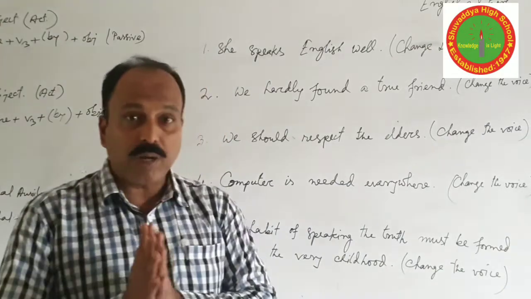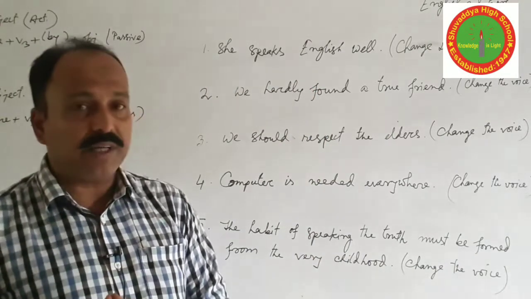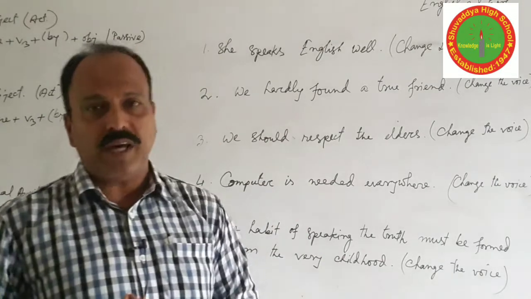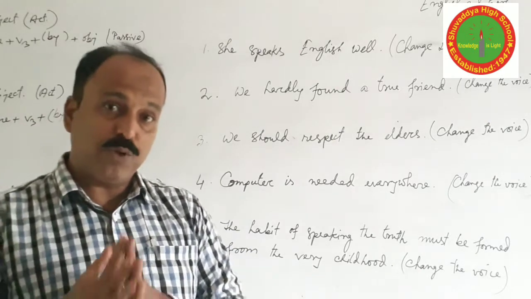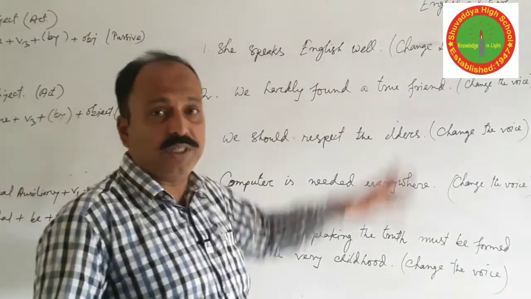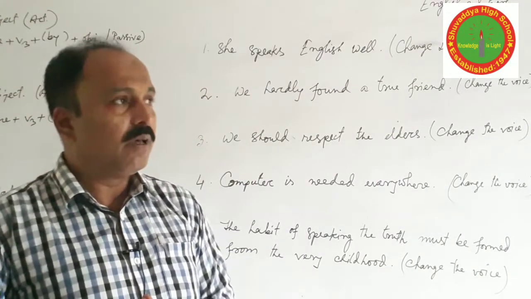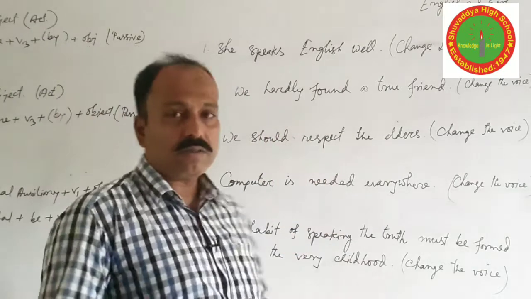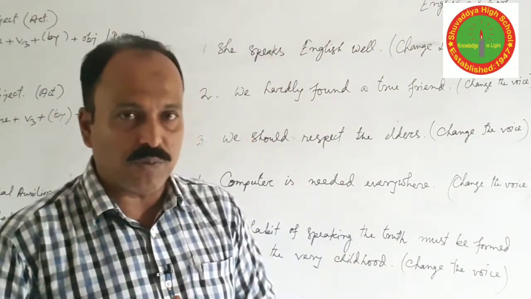We have to take or use an object according to the meaning or situation of the sentence, because every transitive verb takes an object. We know that an intransitive verb has no passive form. Okay.